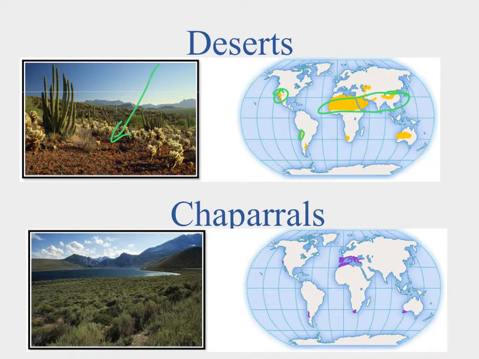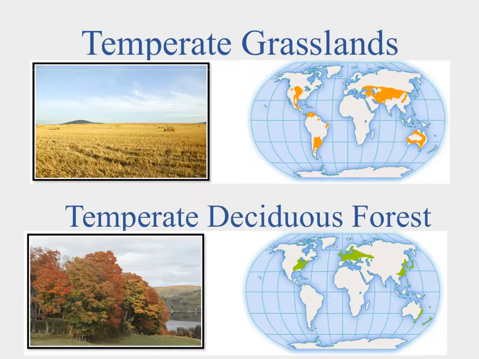The next one are the chaparrals, and the chaparrals we'll see on the California coast here, and that's kind of like a shrubland. So they get a little bit more water than a grassland would, but still it's kind of a harsh place to live. We see a lot of it here in southern Europe. Northern Africa will have a little bit as well, and that's where you'll go out and see a lot of shrubs, so intermediately sized plants, not big tall trees, but not the grasses either.